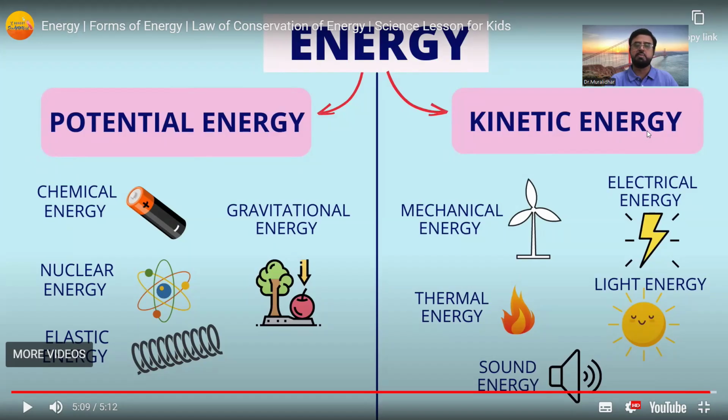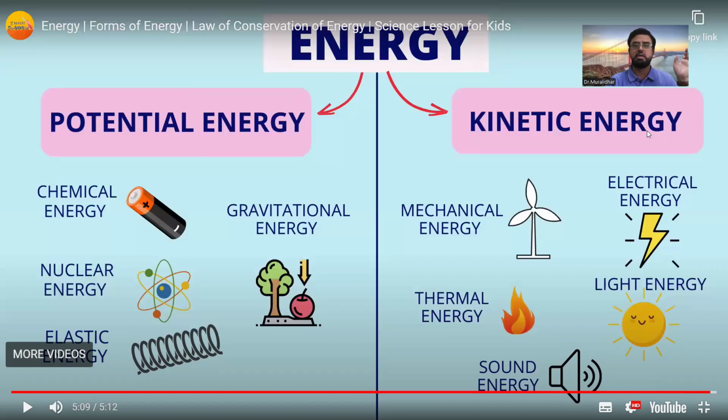So potential energy is energy from the battery, which is called chemical energy, energy of earth, that is gravitational, energy of atom, nuclear, energy of the spring, that is elastic. Kinetic energy includes mechanical energy, energy of muscles, electrical energy, thermal or heat energy, light energy, sound energy, and many more.